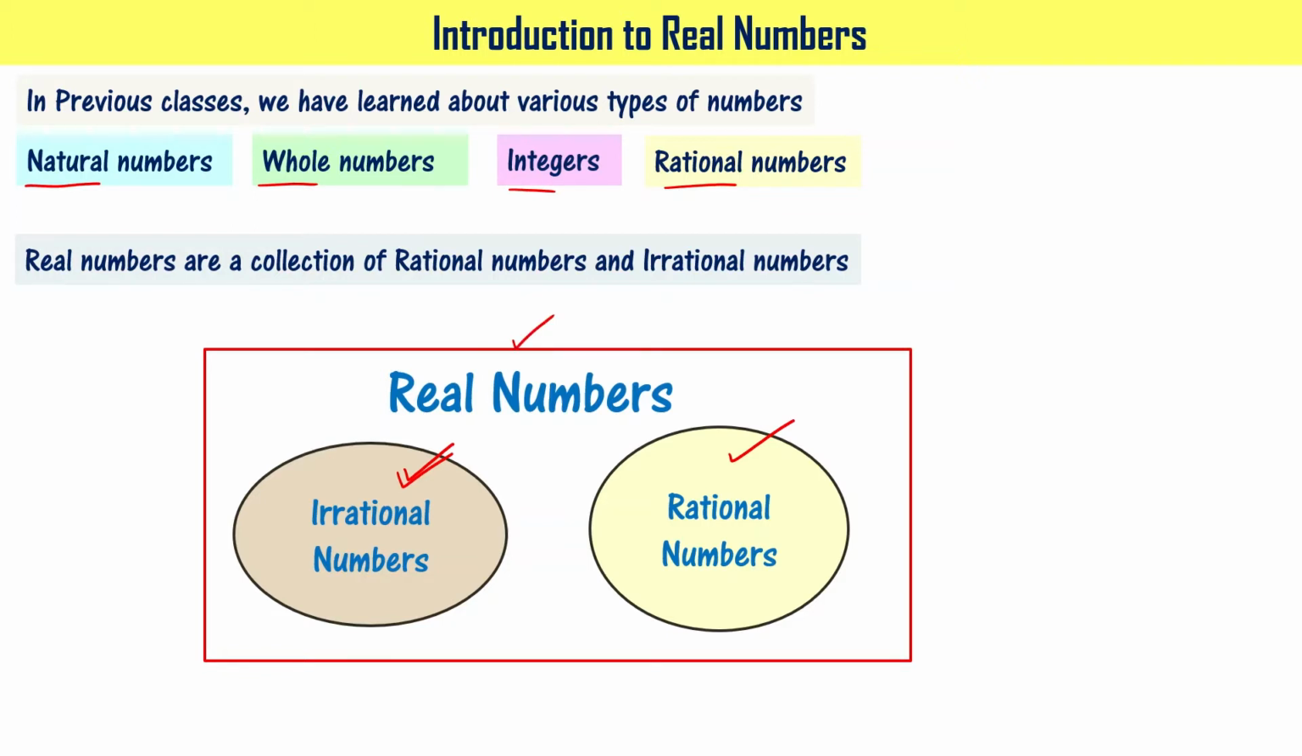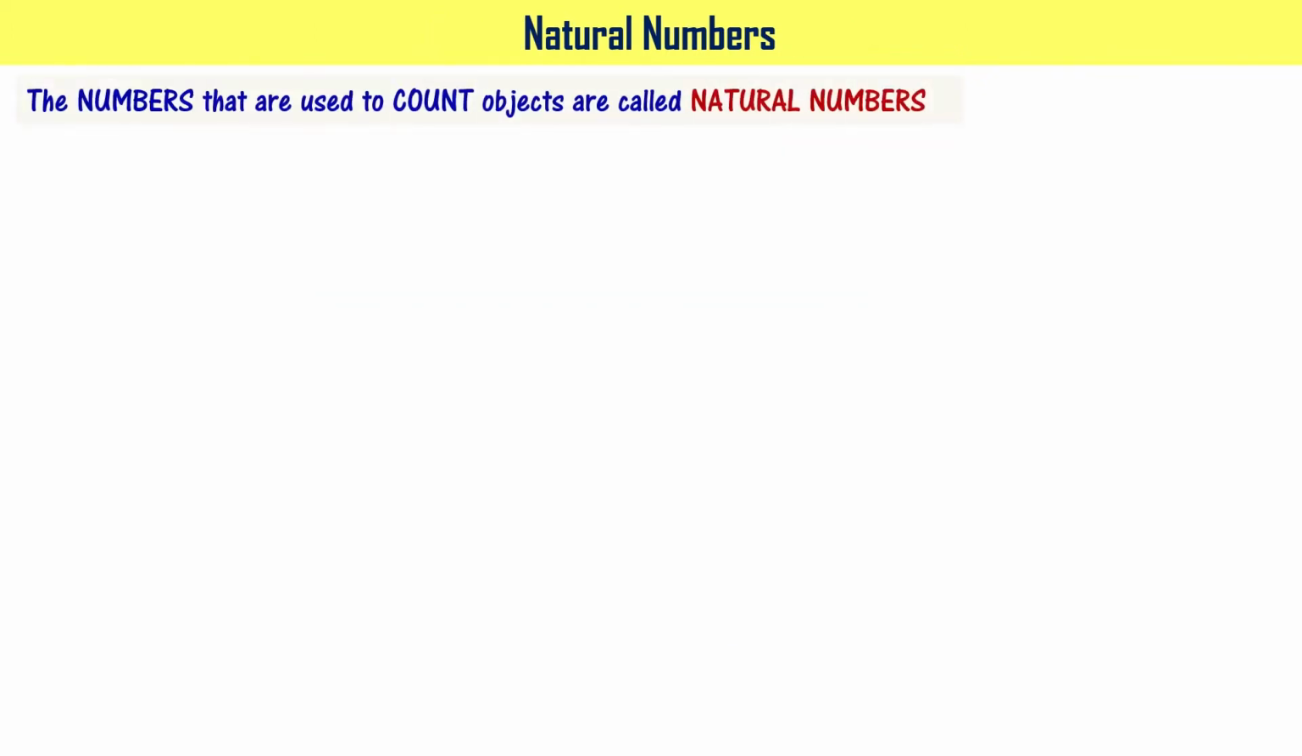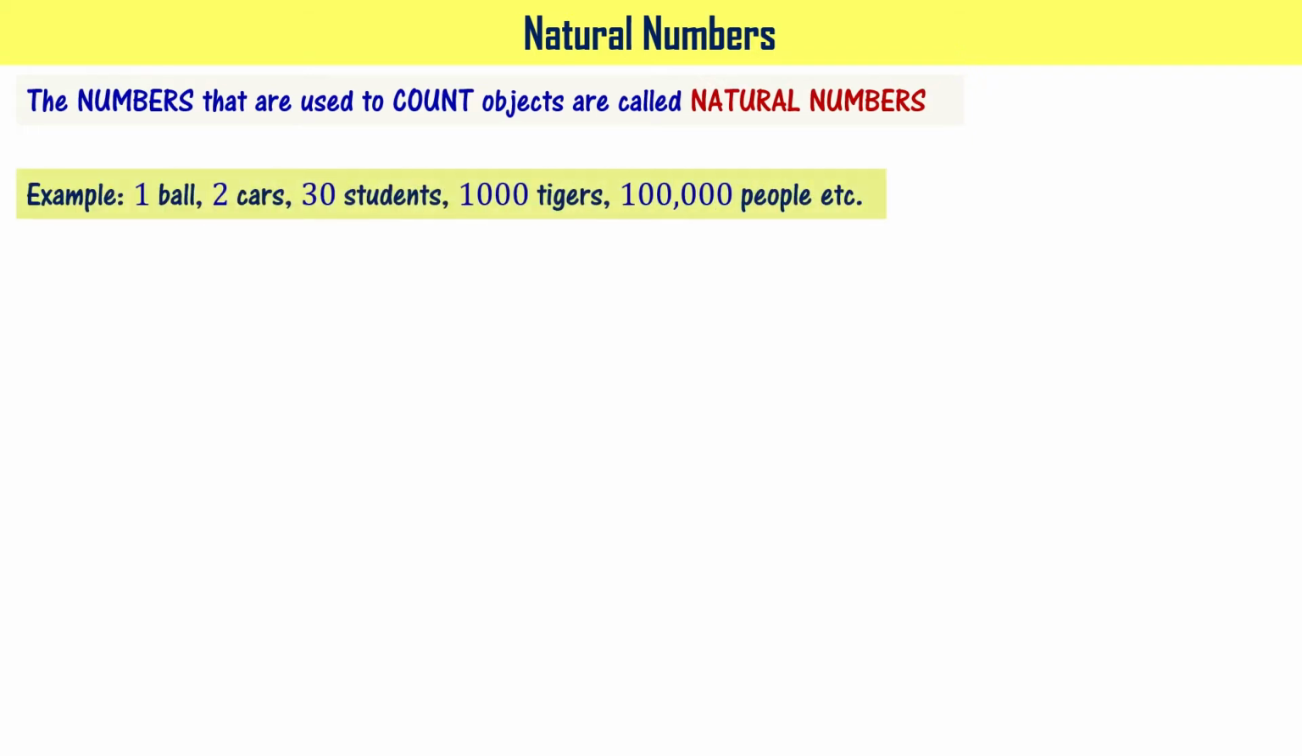Let us now see what are natural numbers. The numbers that are used to count objects are called natural numbers. Please note this. The numbers that are used to count objects are called natural numbers. When you say that, you can give a few examples, right? There is one ball, two cars, 30 students in a class, 1000 tigers in a forest, 1 lakh people in a town. When you say these, what we are doing is counting.